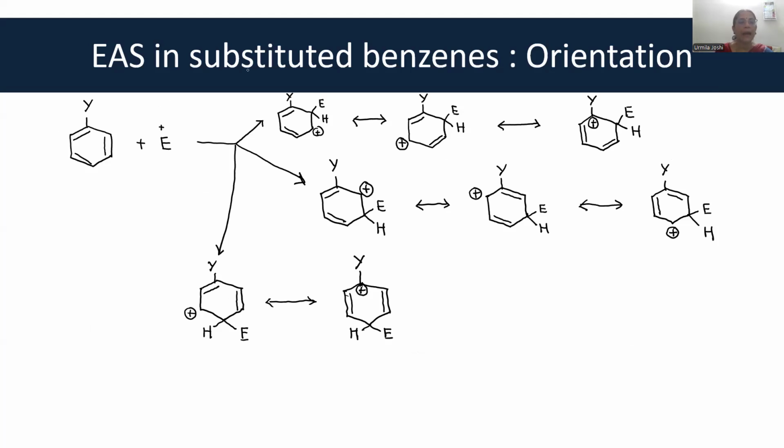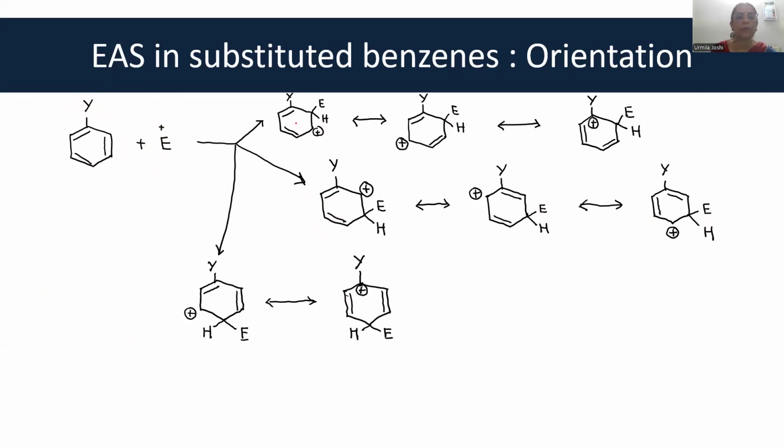Once again, looking at electrophilic aromatic substitution in substituted benzenes. This is the substituent. The Y is a substituent. This substituted benzene reacts with an electrophile, ortho attack, meta attack, and para attack. Once again, this is being covered so that you learn how to write the mechanism.